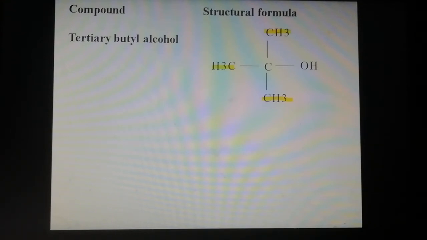Students, first identify any substituents present. Then second, the longest carbon backbone chain. Students, this area is the carbon chain. Now number the carbon atoms.